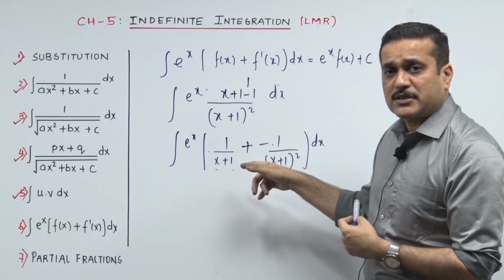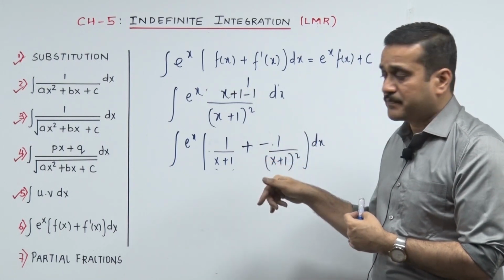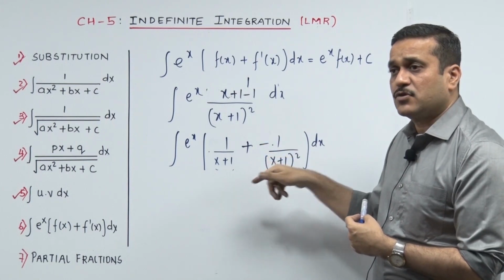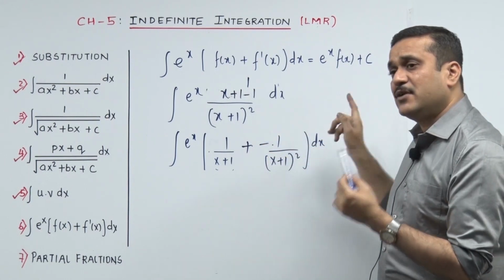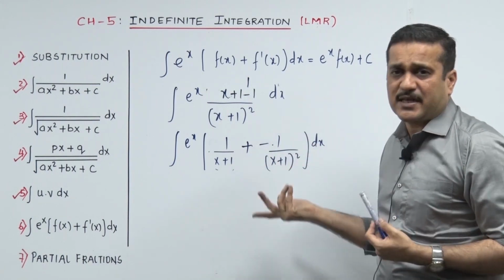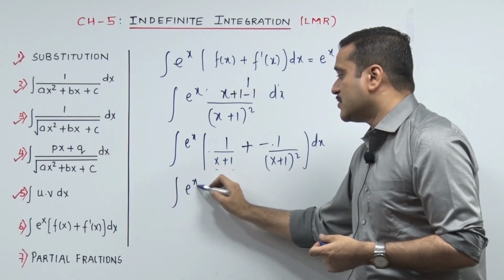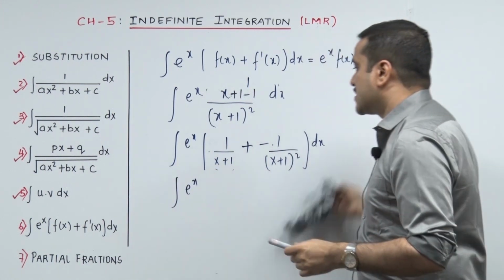No, that's 1 upon x. The derivative of 1 upon x is minus 1 upon x square. So the derivative of 1 upon x plus 1 has to go minus 1 upon x plus 1 the whole square into the derivative of what you took as x, x plus 1. Ignore, the derivative of x plus 1 is 1. Sorry. So finally I can say the sum is integrate e raised to x. No, can I just go once again?